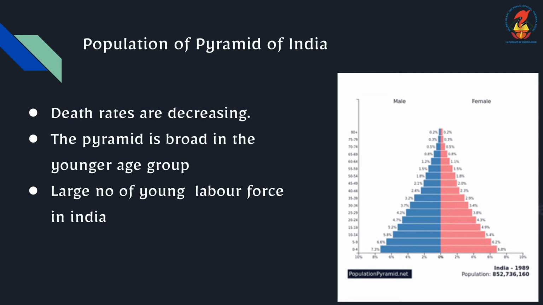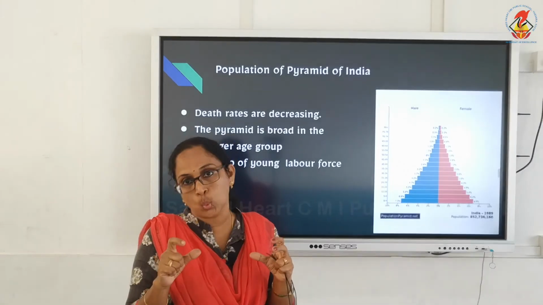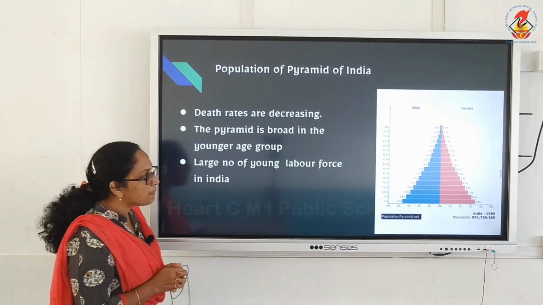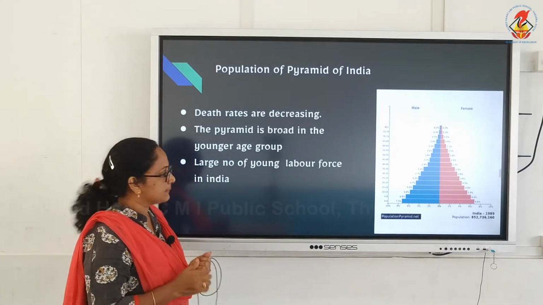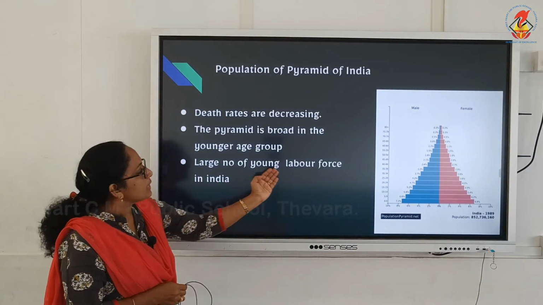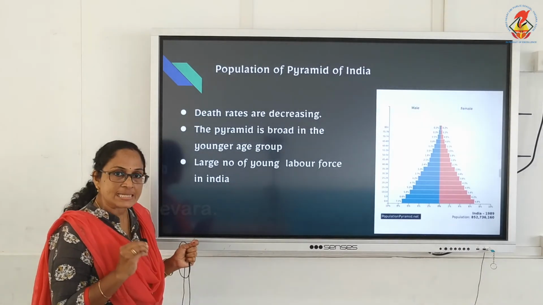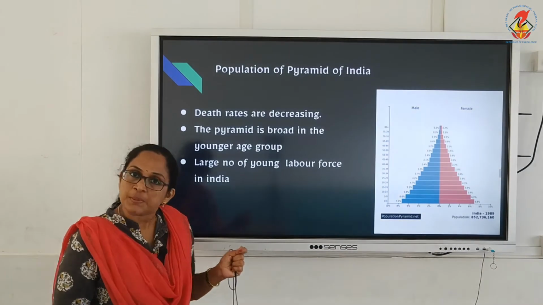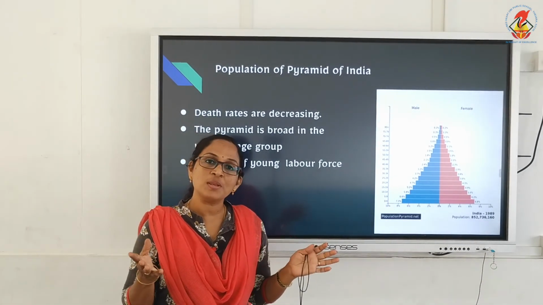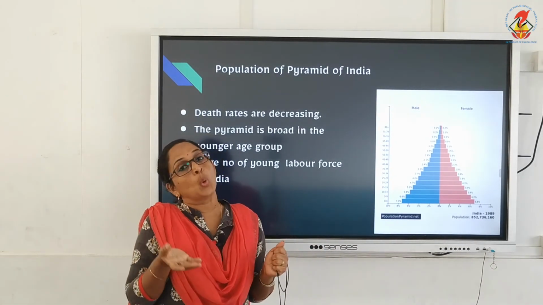That means in the working population we have more working people, and dependents are less. A large young labor force is the main feature of India's population pyramid. And the main problem is that birth rate is more.